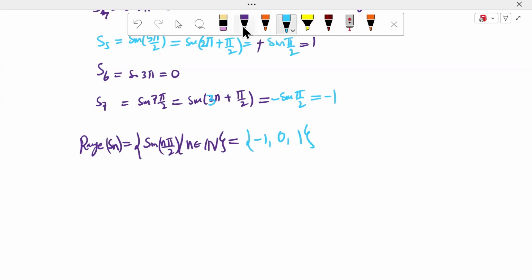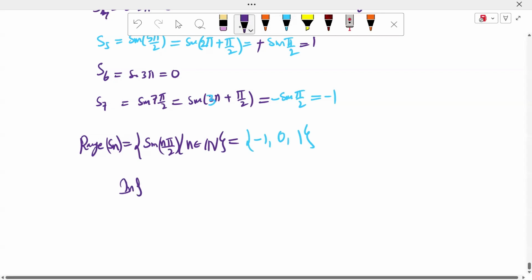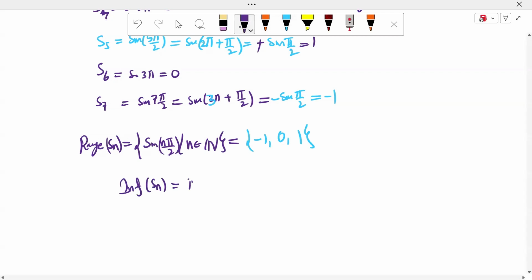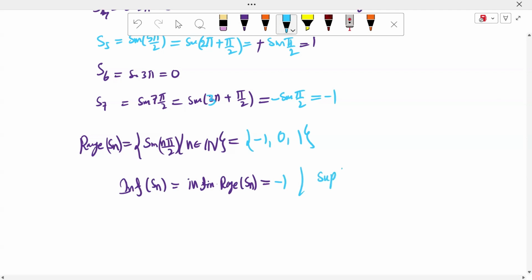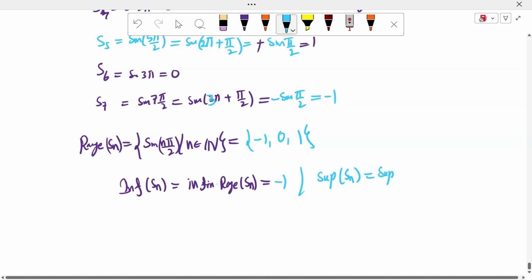What is the infimum of the sequence Sn? -1. Infimum of the sequence is nothing but infimum of the range of Sn. I will write the definitions first. In the previous examination, infimum was asked. What is the supremum of Sn? 1. Supremum of the range of Sn. It depends on the range of the sequence. Supremum and infimum of a sequence are very important, sir. Is it clear, sir? Next question.